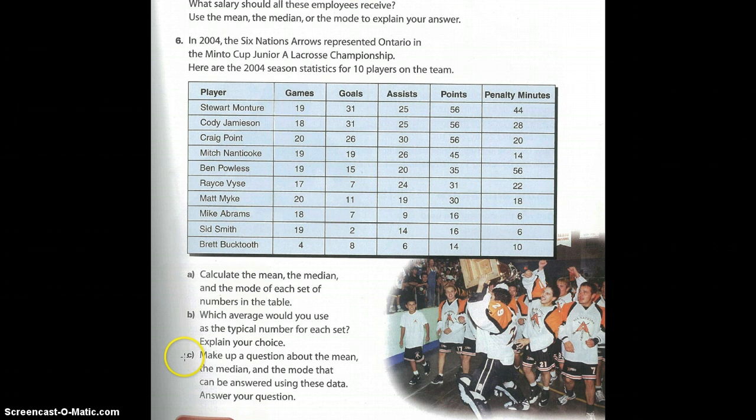C says make up a question about the mean, the median, and the mode that can be answered using these data. Answer your questions. So maybe I could say, find the two best players or three best players.